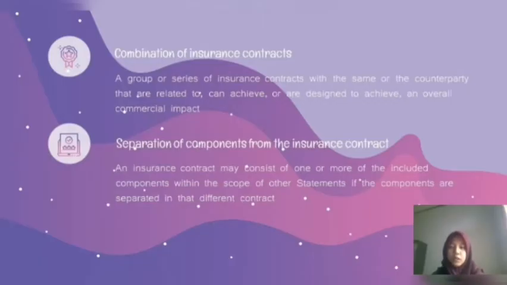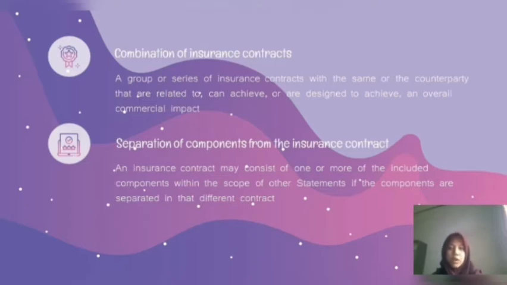Combination of insurance contracts. A group or series of insurance contracts with the same counterparty that are related to, can achieve, or are designed to achieve an overall commercial effect. To report the substance of the contracts, entities might need to treat a set or series of contracts as a whole.